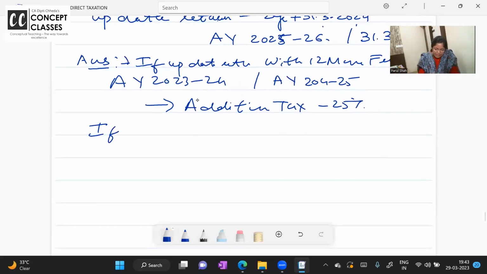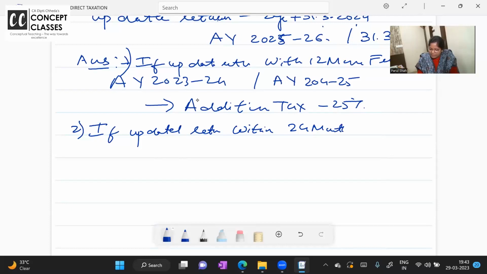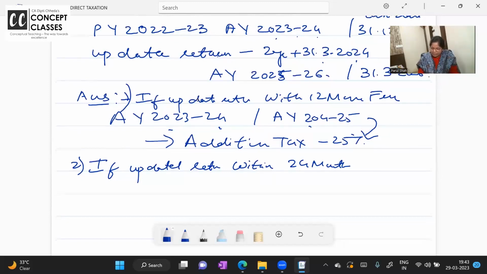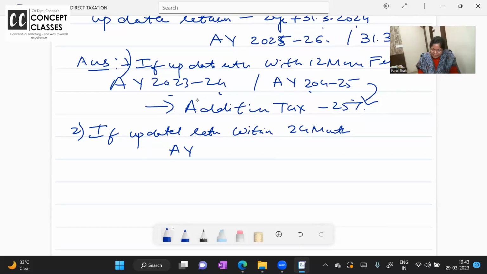Second, this is number one. Number two, if updated return is filed within 24 months, 12 months में file नहीं किए. So what was your assessment year 23-24? तो assessment year 24-25 तक file कर दिया तो 25%. If you file it by assessment year 25-26, 2 years, then how much is the additional tax you are ending up paying? 50%.